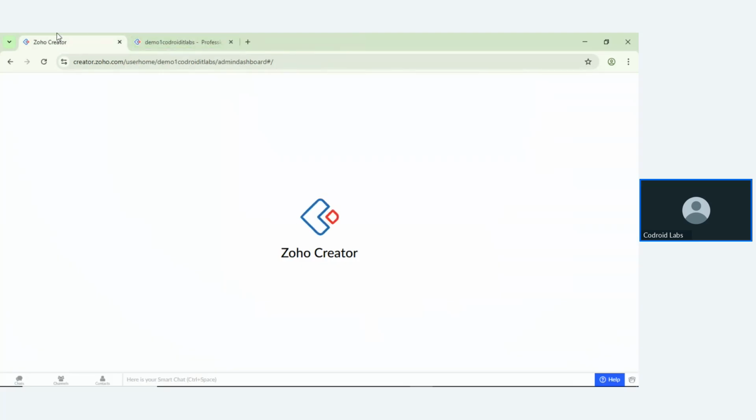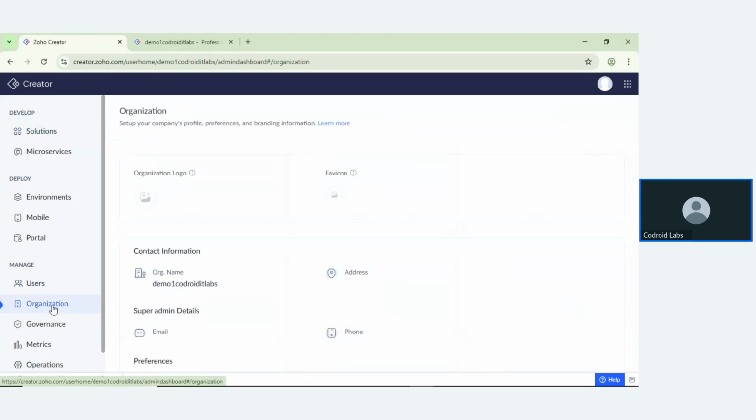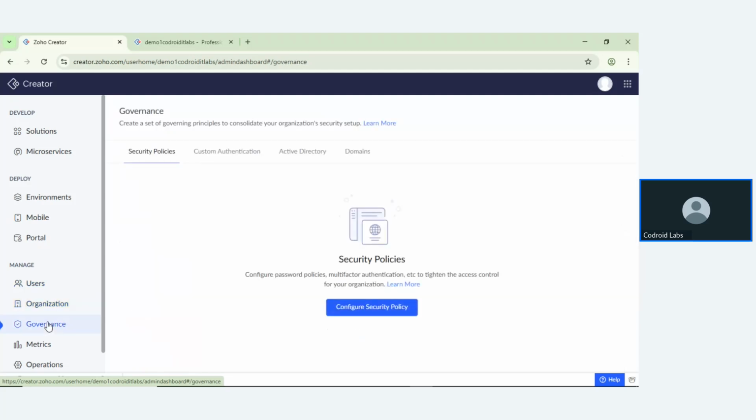Inside Zoho Creator, they also have an organization module, where you can attach your organization image, logo, favicon, address, email ID, phone numbers, and multiple preferences. If you have security compliance or security policies that you want to share with your clients or customers, you can configure your security policy here.